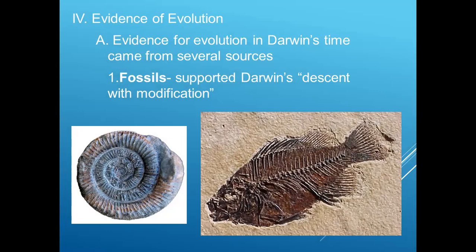So he could correlate the fossils of different organisms. Here you can see the fossil of a fish, and here you can see one of the snails. The fossils were looking similar to the existing organisms, however, with different modifications. So the basic structure of the organisms remains the same. Those organisms which are better suited, or which have higher fitness, could manage to survive for 100,000 years.